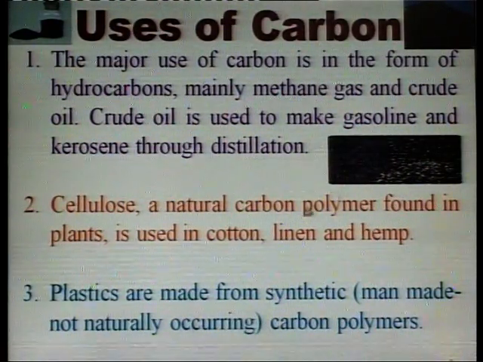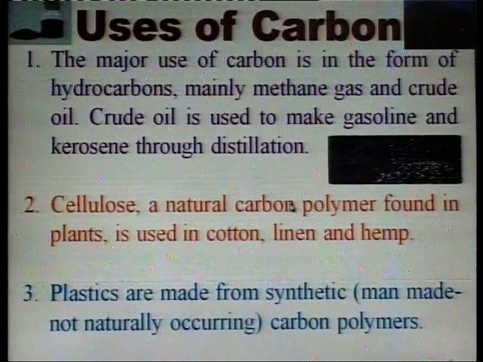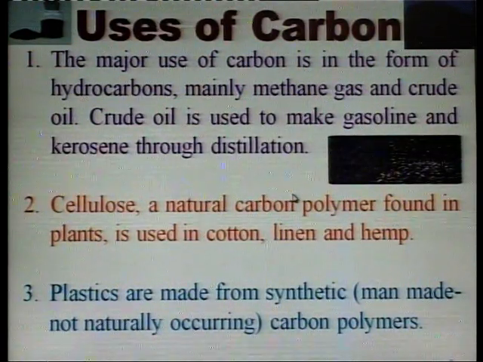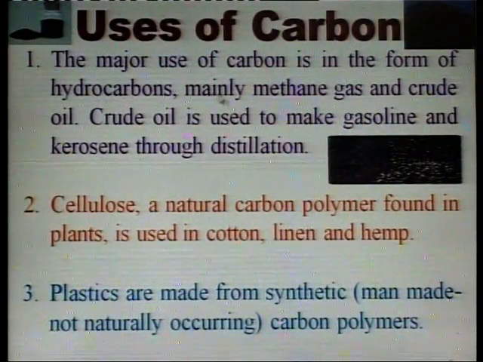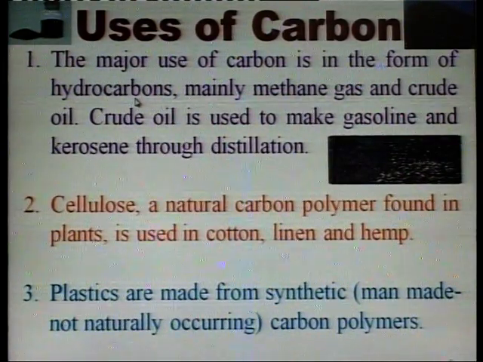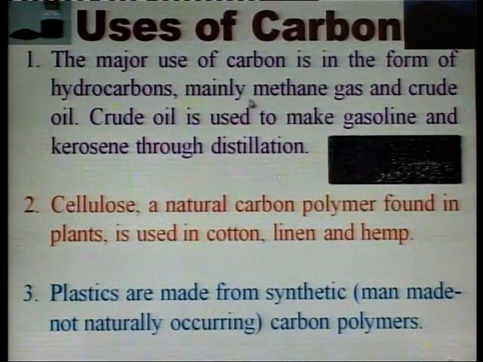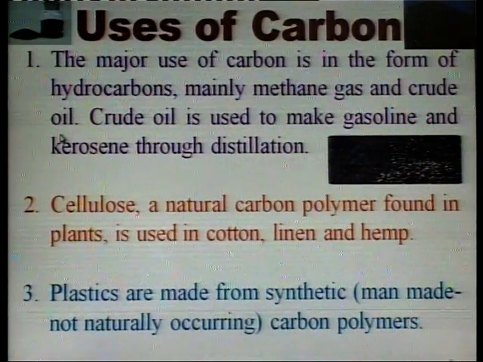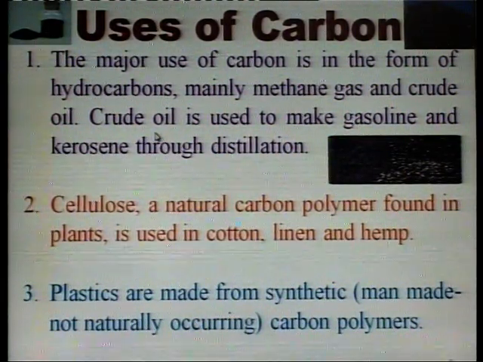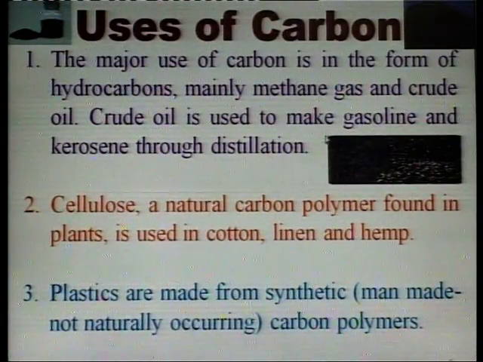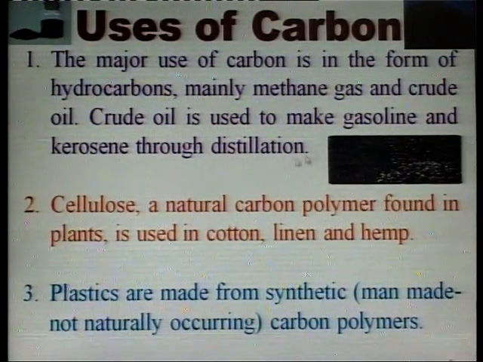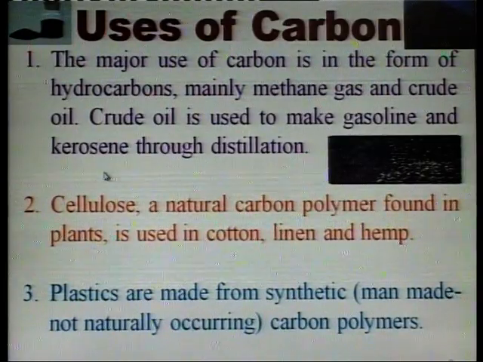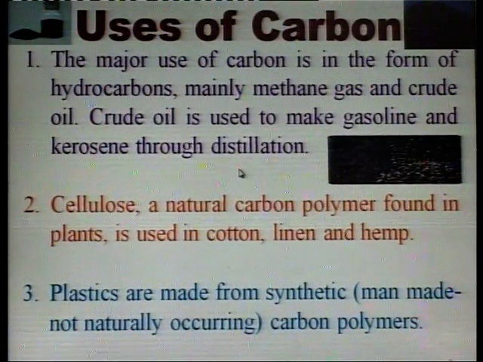Uses of carbon. The major use of carbon is in the form of hydrocarbons, mainly methane gas and crude oil. Crude oil is used to make gasoline and kerosene through distillation.